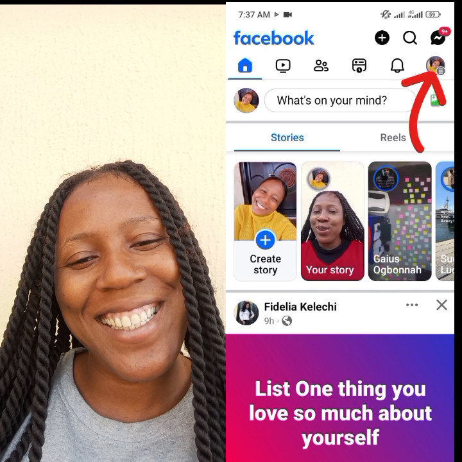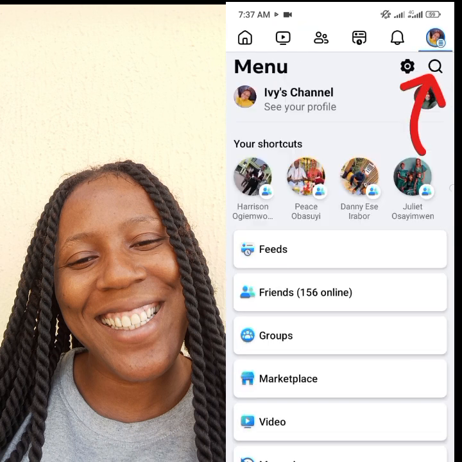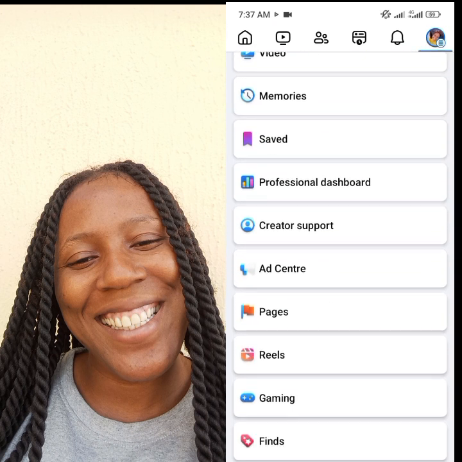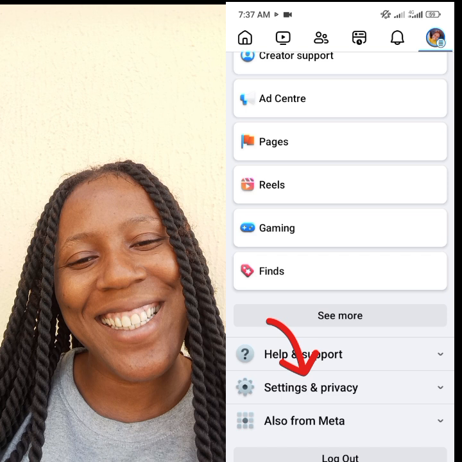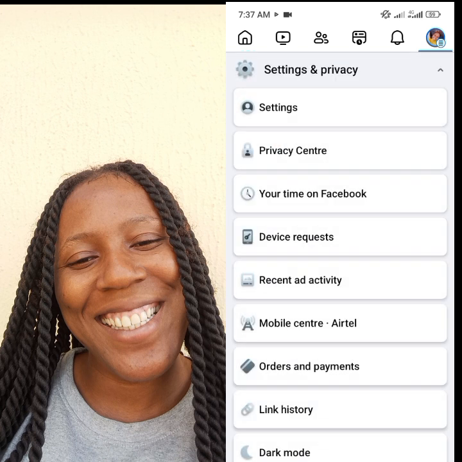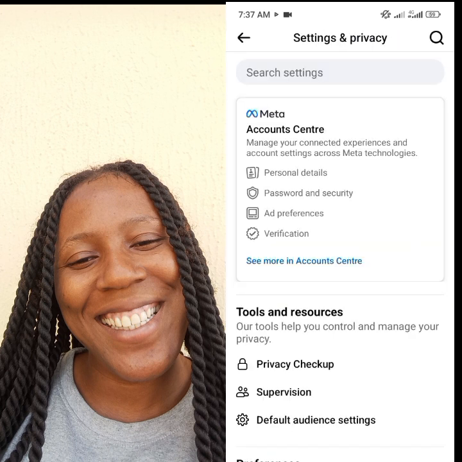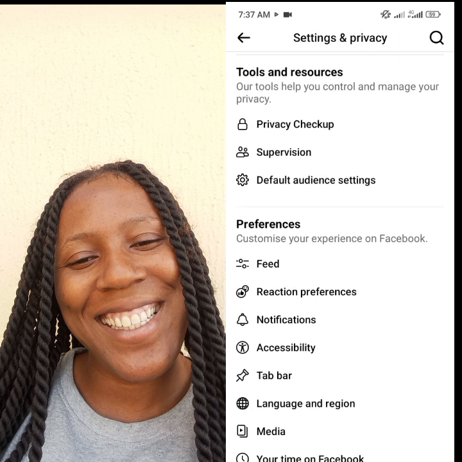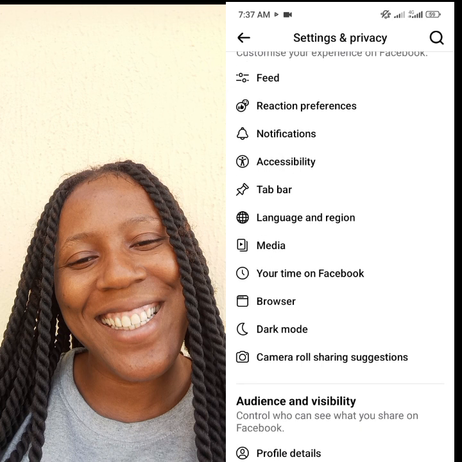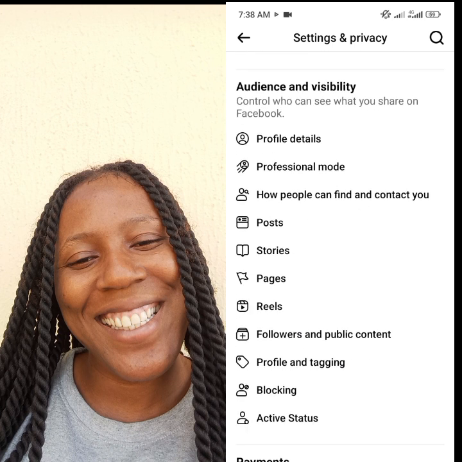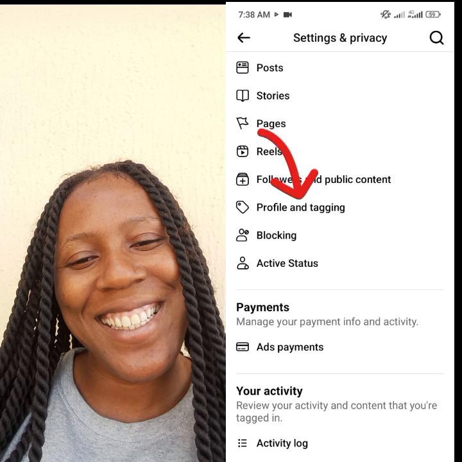So guys, you are going to click on this your photo here that has three lines. Click on it, then swipe down and click on settings and privacy. Click on it. So the next thing we are going to do now is click on settings again. Click on settings and then swipe down, and you see where they wrote profile and tagging. If it's a page, you will see page and tagging. If it's a profile, you will see profile and tagging. Because I'm working with my profile, that's why it's showing like this.